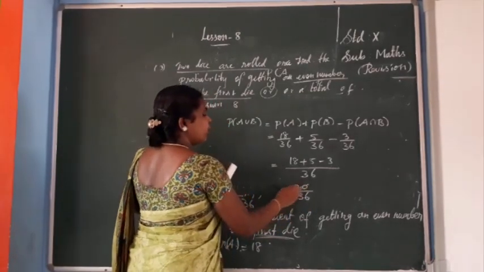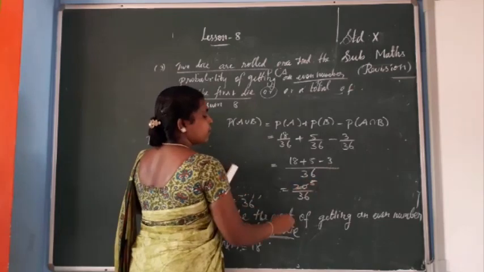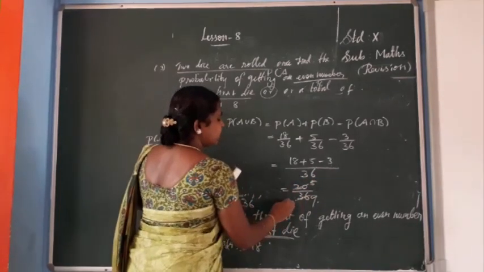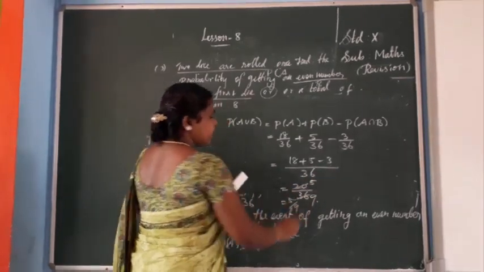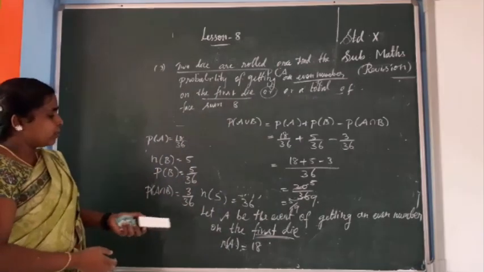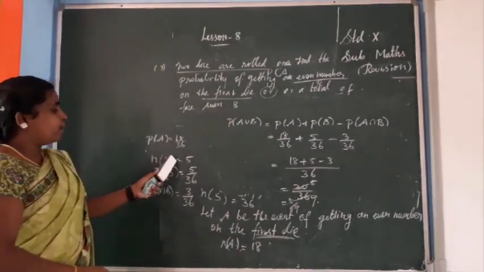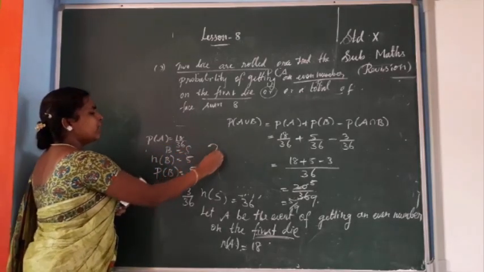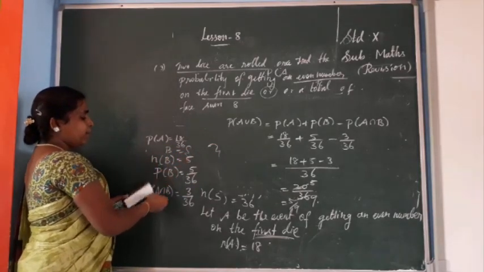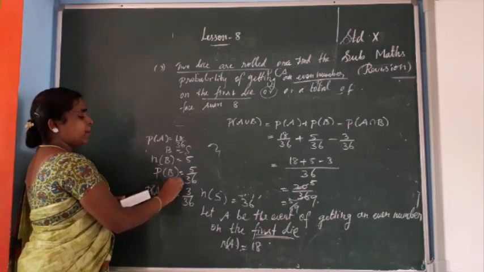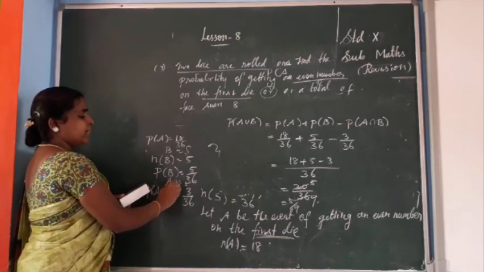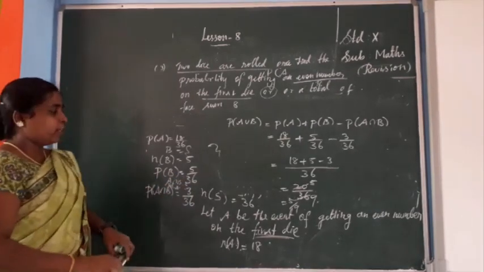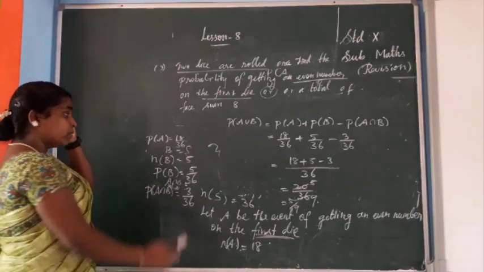So you can use the fourth table. 5 4s are 20, 9 4s are 36. So 5 by 9. If we need expansion, you have to write that. So n of B is first, B means that set. Next n of B, so P of B like that. Next A intersection B, next n of A intersection B, next P of. Without that also you can write. Okay.